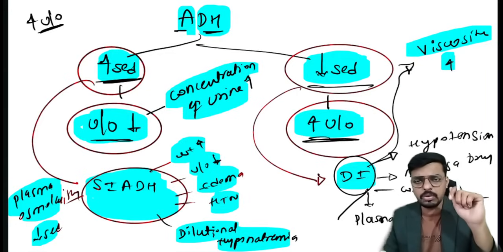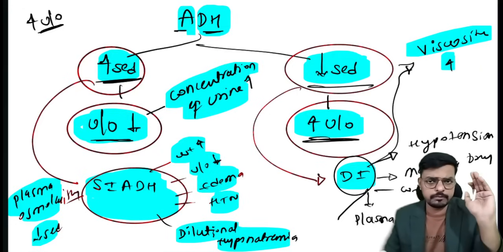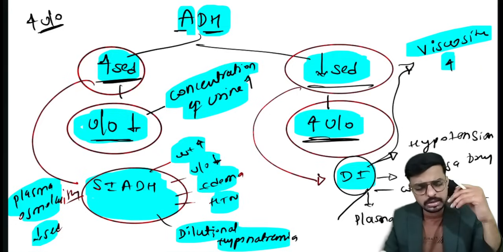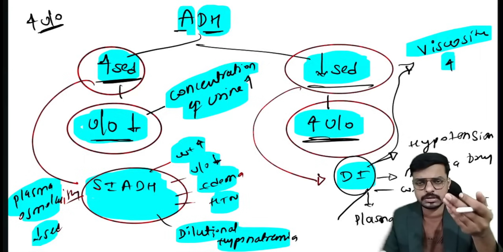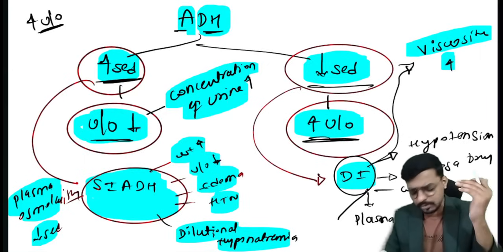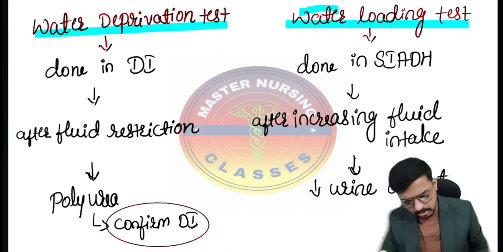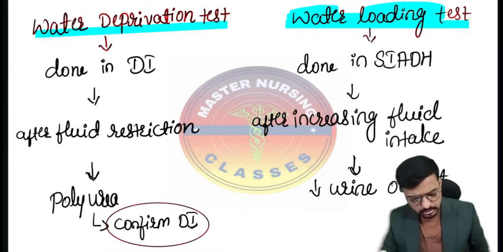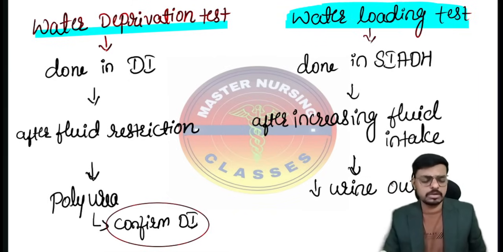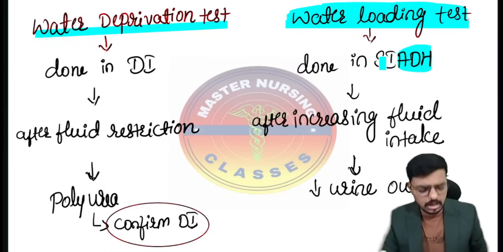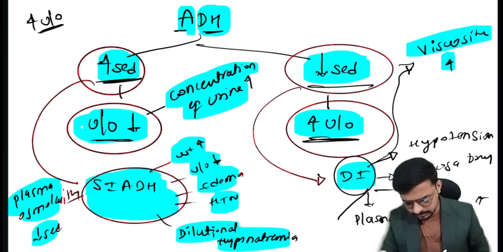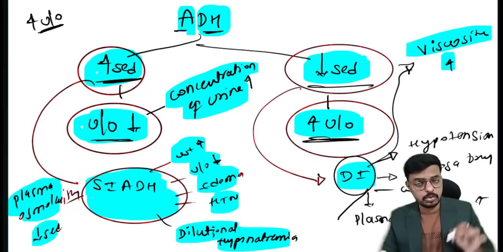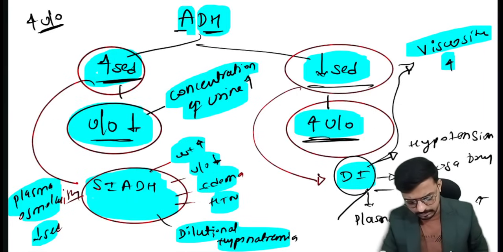So what I will do now is load the patient with plenty of fluid. I will give 3 to 4 liters of fluid to the patient. After that, I will ask the patient to urinate, but the patient will not urinate because the antidiuretic hormone is abnormally increased. In SIADH there is an abnormal increase in the antidiuretic hormone, so even after loading the body with fluid, the urine output will remain low.